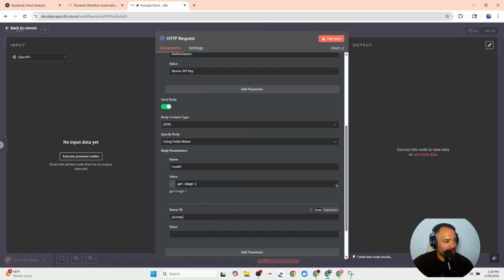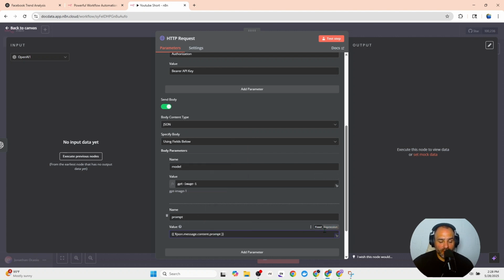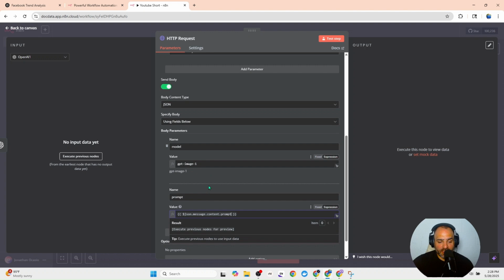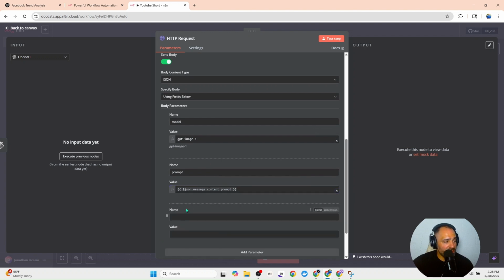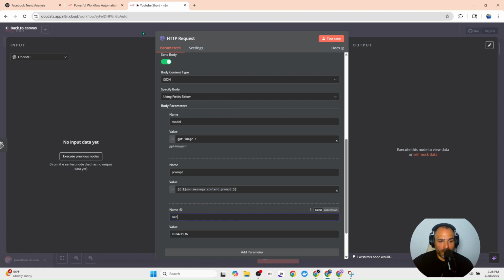And the next thing is a JSON message. So now this is the message from the other node, and this is going to be an expression. And then this parameter is going to be the value of the size of the image along with the name. So the name is the size. And now this node is completed and I can close it out.